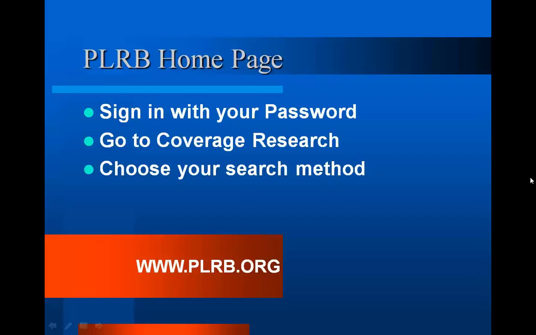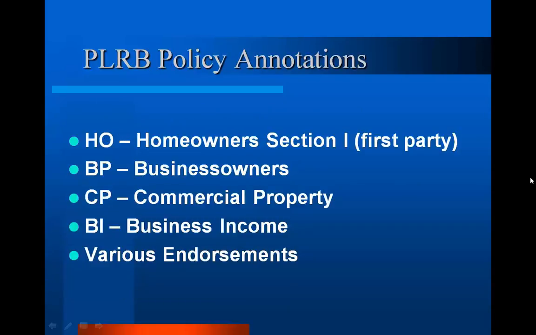We're going to go back and see here what we did: we went to the PLRB website, we signed in with our password, we went to coverage research, and we chose our search method. We saw here that we first went to what we called a policy annotation.